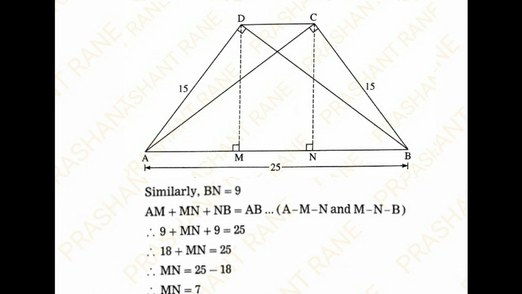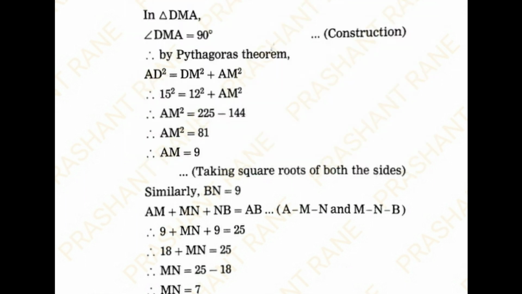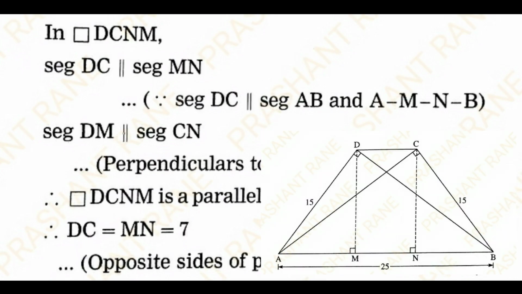So AM plus MN plus NB is equal to AB. 9 plus MN plus 9 is equal to 25. 18 plus MN is equal to 25 gives me MN is equal to 7 units. Now in quadrilateral DCNM, segment DC is parallel to segment MN.